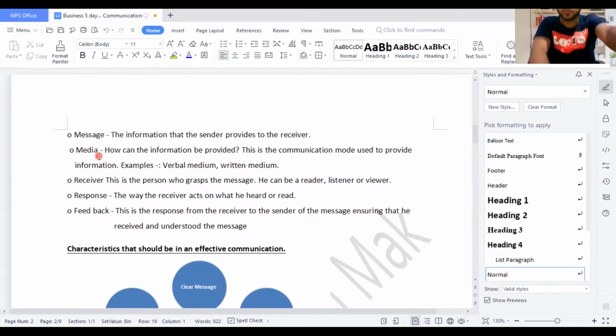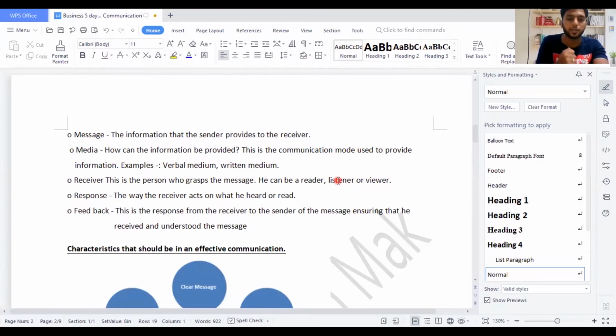Receiver. So when it comes to receiver, this is the person who grasps the message. He can be a reader, listener, or viewer. The receiver is the person who is actually receiving the message. So he can be anyone in an organization. He is the person who actually wanted to get the message, and if he is the right person, if he receives the message, he becomes the receiver.